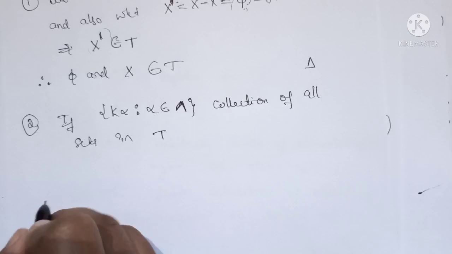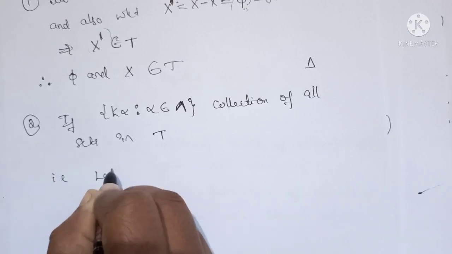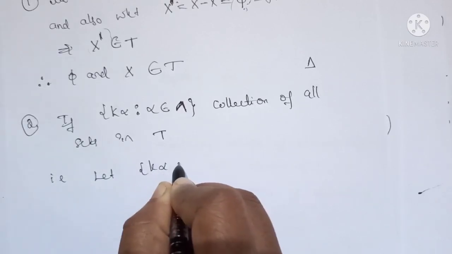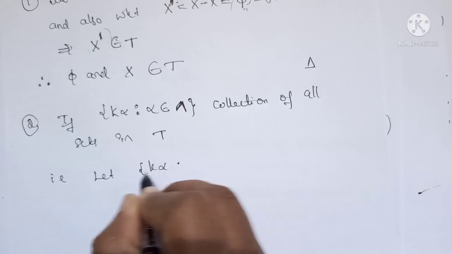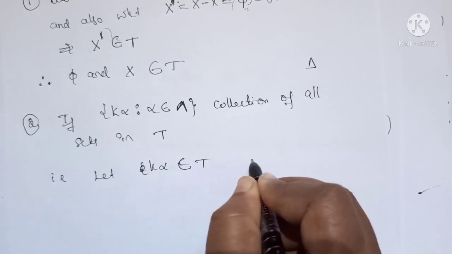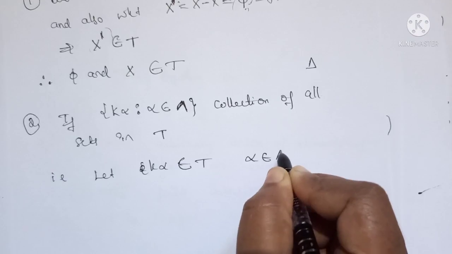So let K alpha belong to T, where alpha belongs to the index set.